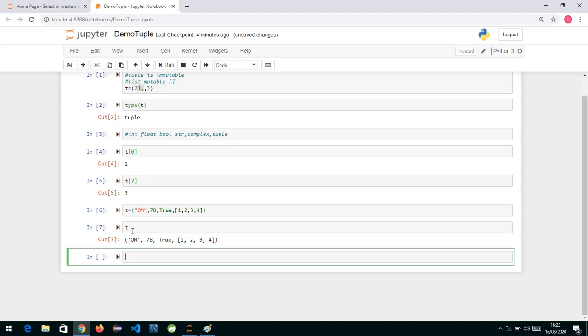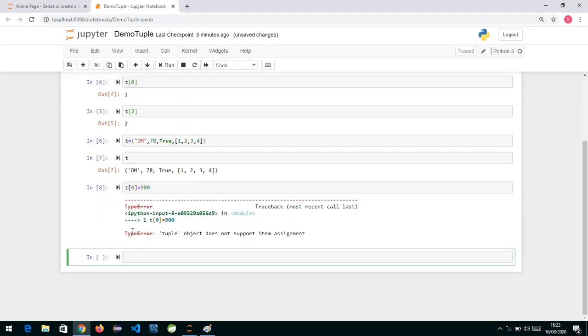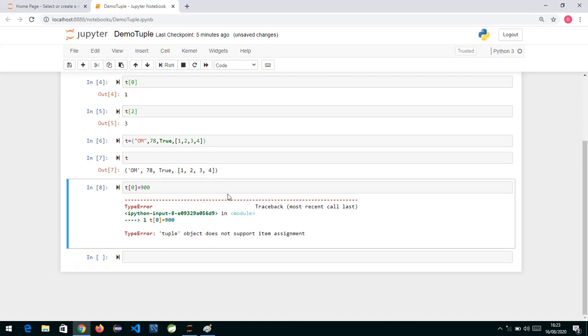But the main difference is that a tuple we can't modify. If I write t of 0 is equal to 900 and press enter, you can see the tuple object does not support item assignment. Why? Because a tuple is immutable. The main difference between list and tuple is that a tuple is immutable, whereas a list is mutable. We can change a list, but the same thing is not allowed in a tuple.